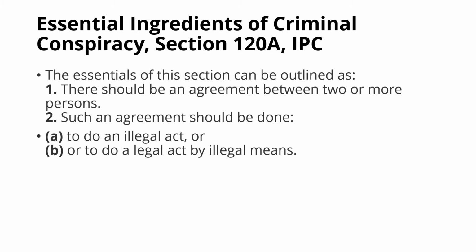So there should be an agreement between two persons. There can be more, but the minimum number of persons coming into the agreement is two. More than that can be anything. Now such an agreement should be made to do an illegal act.